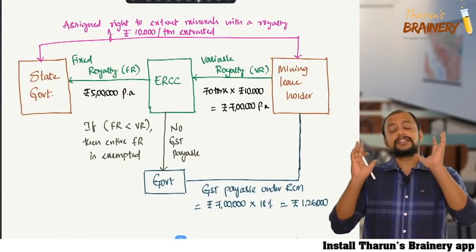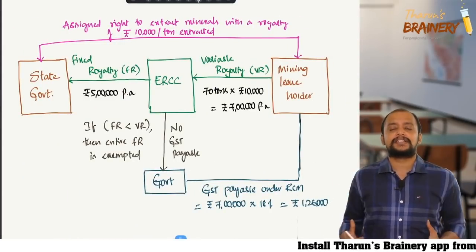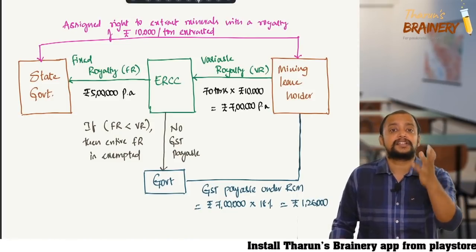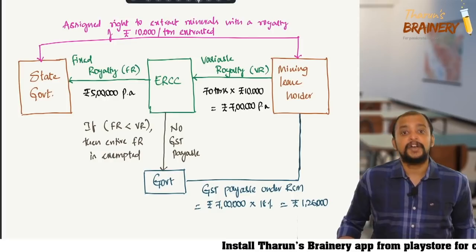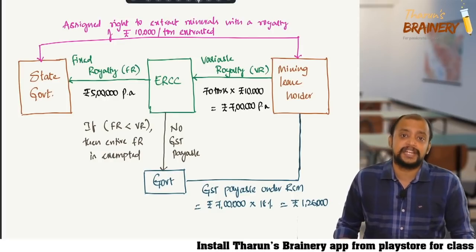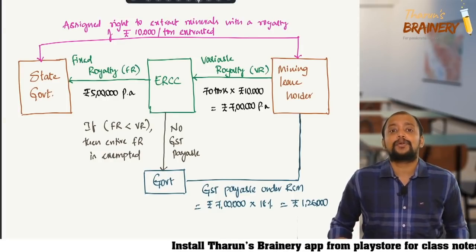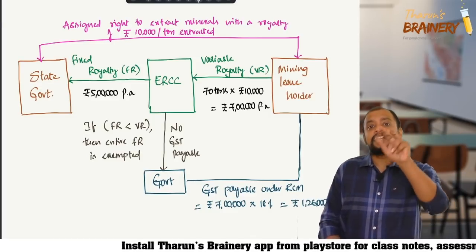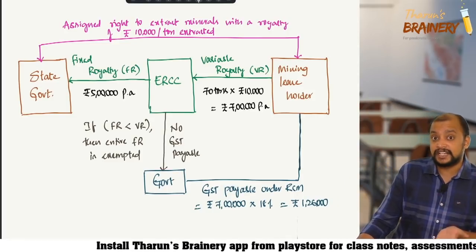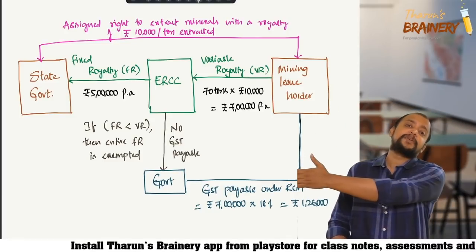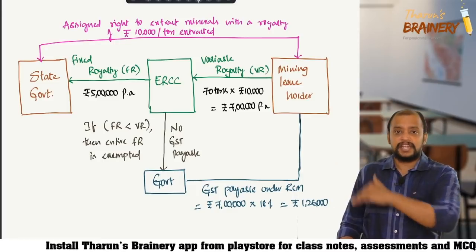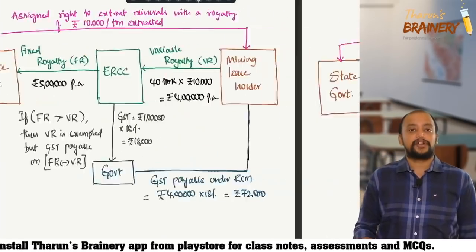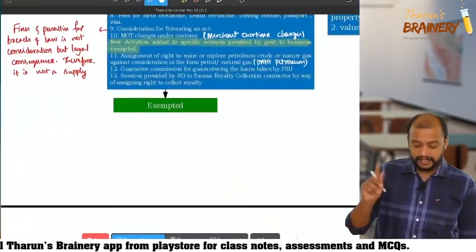Now, what is the benefit that ERCC gets? ERCC gets the right. What right? To collect and retain excess royalty and pay only the fixed royalty. For getting that right, are they required to pay any GST? They are required to pay GST only when the fixed royalty is greater than the variable royalty. On the difference they need to pay GST. But when fixed royalty is less than the variable royalty, GST would anyhow have been paid by the leaseholder on the variable royalty, so they don't have to pay any GST. So this is the concept of the excess royalty collection contractor.